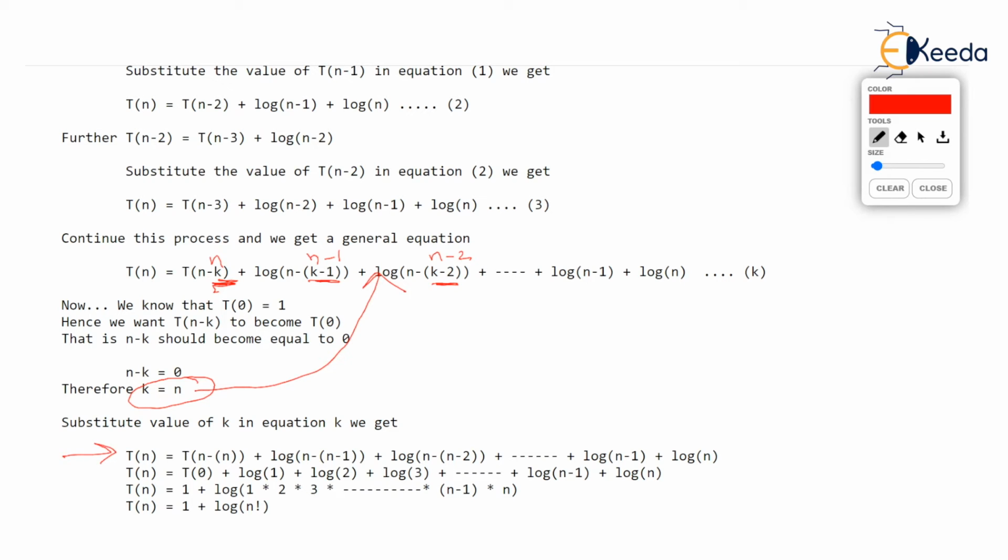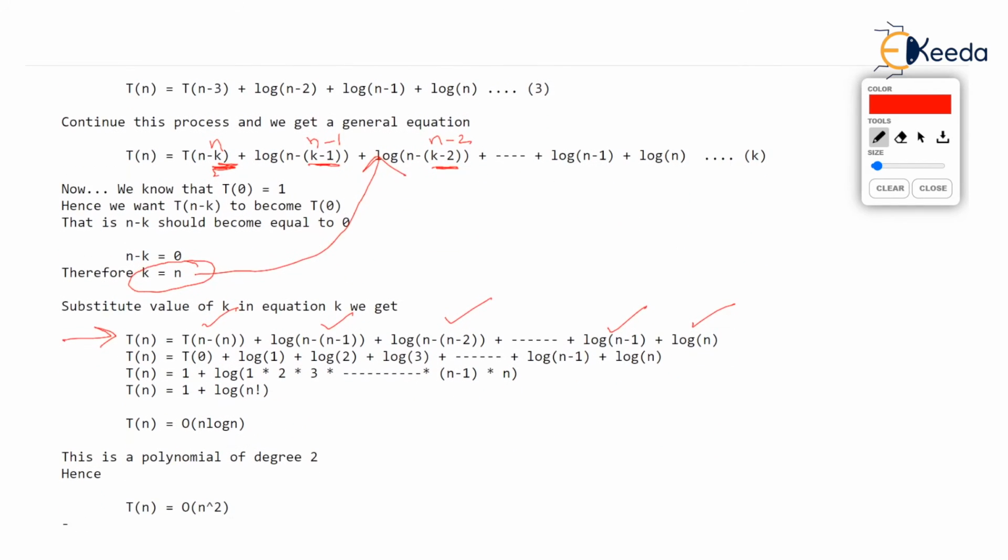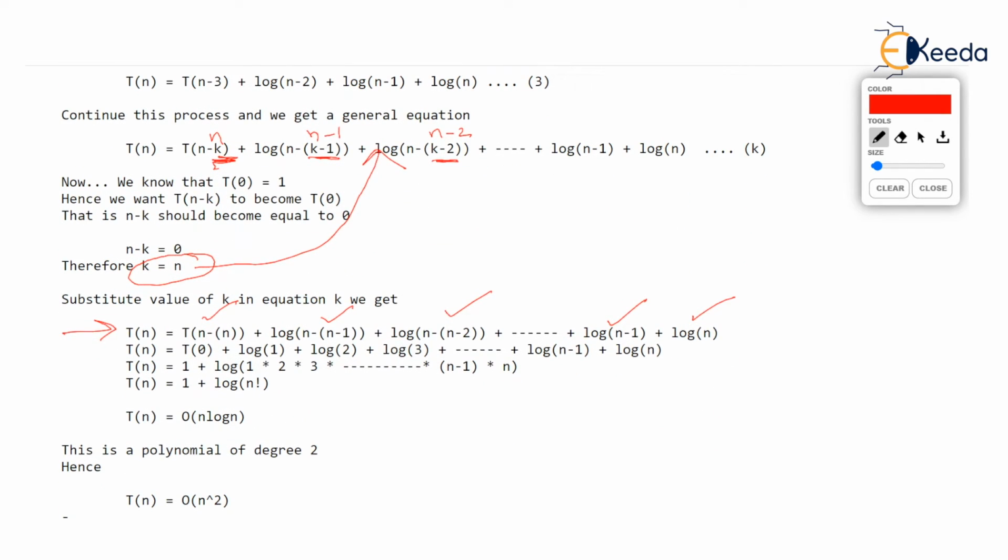So that's what I have written. Substituting the value, we will get all this: Tn minus n, Tn minus n minus 1, Tn minus n minus 2, up to log of n minus 1, log of n. Hence, we will get t0. N minus n is t0, log 1, log 2, log 3, all getting added up to log of n minus 1, log n, isn't it?